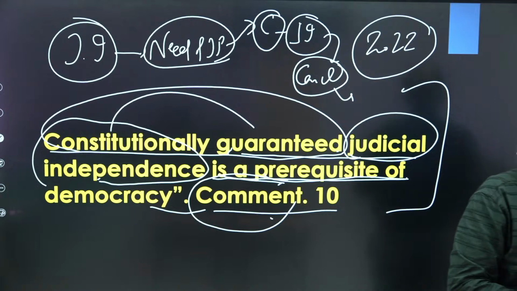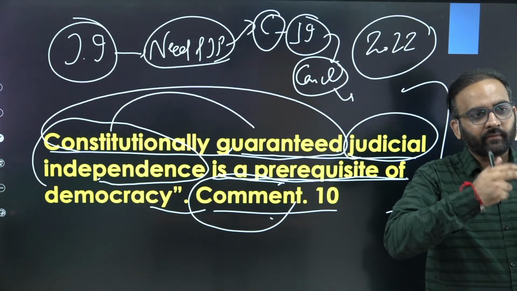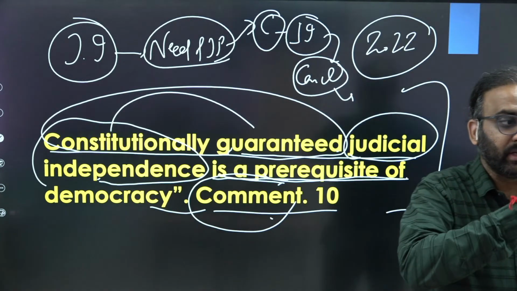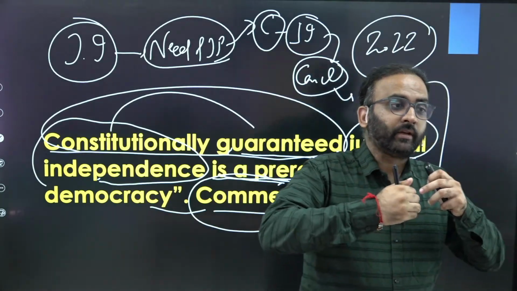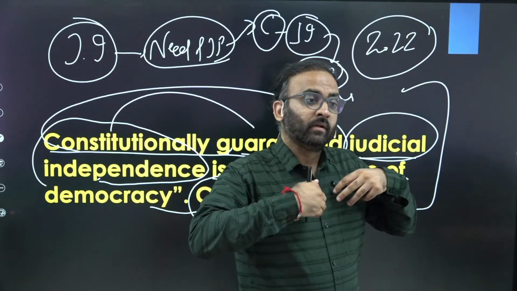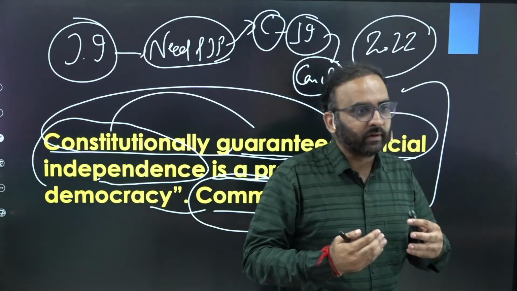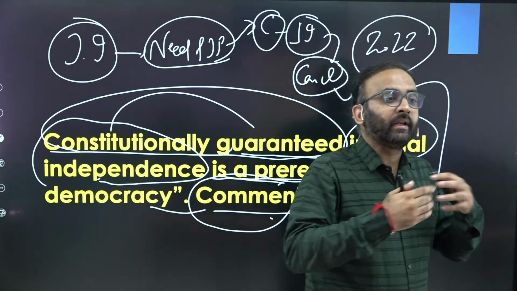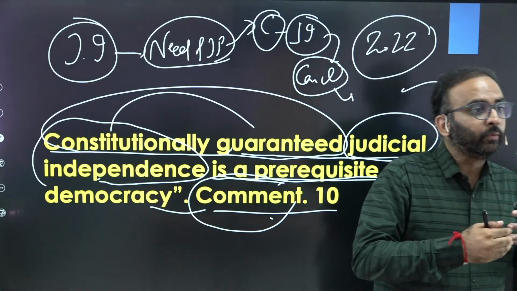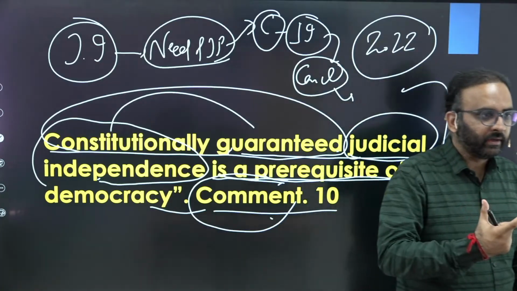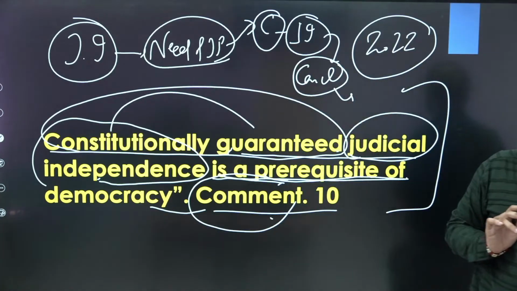are also important, right? So there are two shades of your opinion. First, you are recognizing that there is a limitation in judicial independence and you are offering a solution for it. Second, you are aware that this factor is important, but it is not the only factor for effective functioning of the judiciary. There are other factors also which need to be given due priority or importance. You get the point? So that's how you will conclude your answer, right?